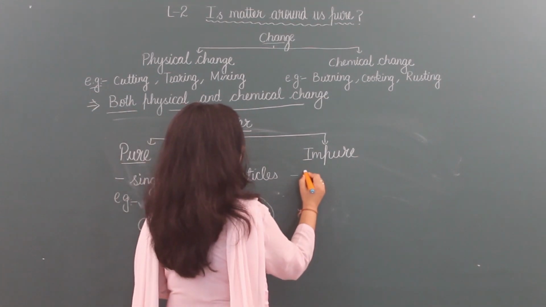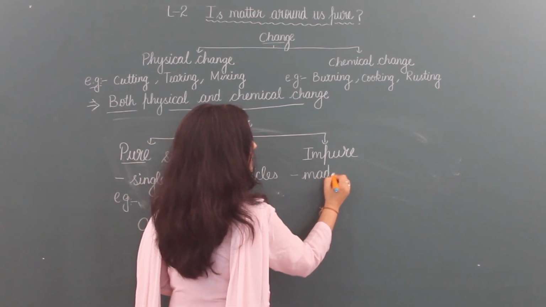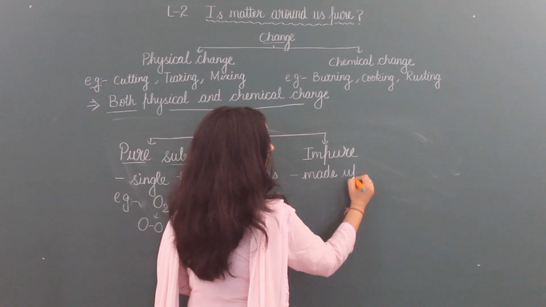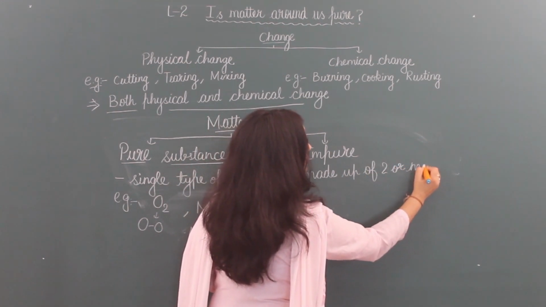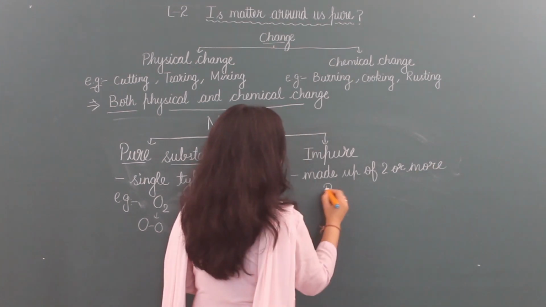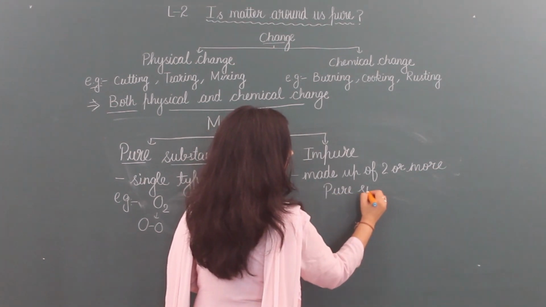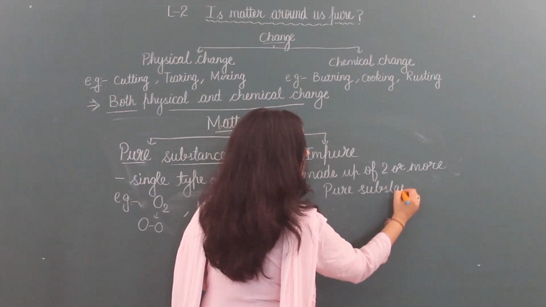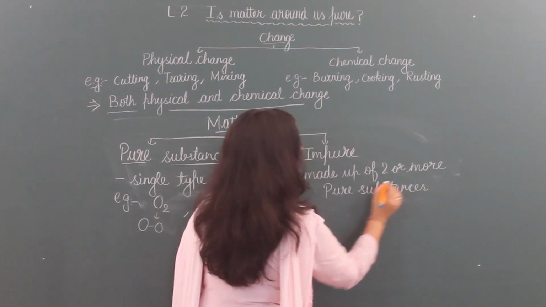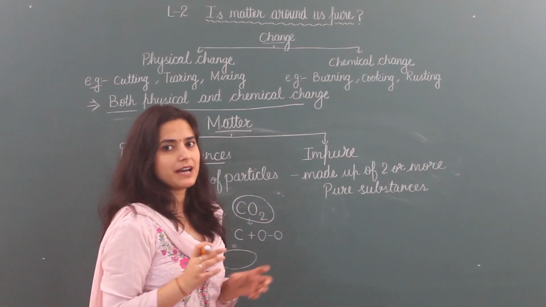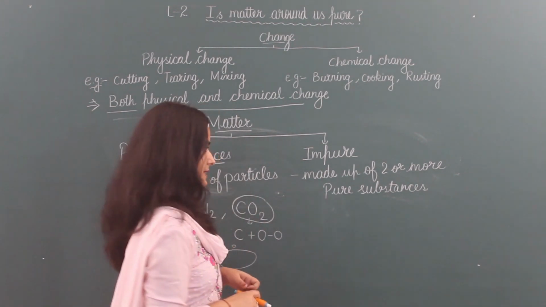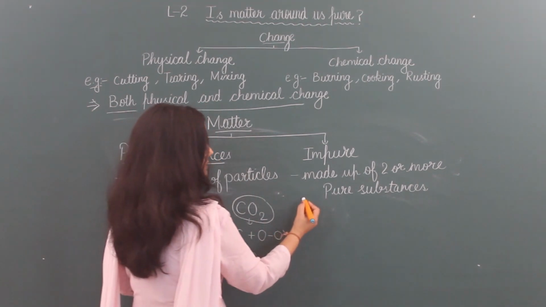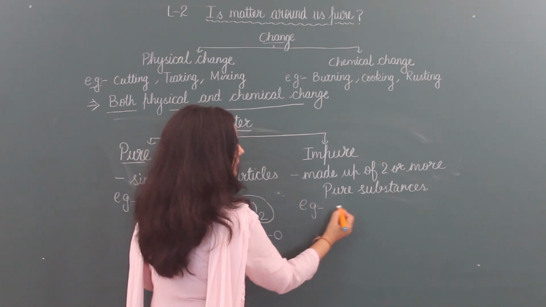Impure substances are those substances which are made up of two or more pure substances. That means when two or more substances mix together, they can form an impure substance. For example, air.